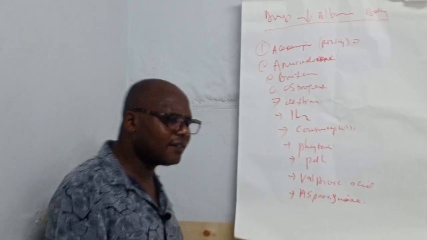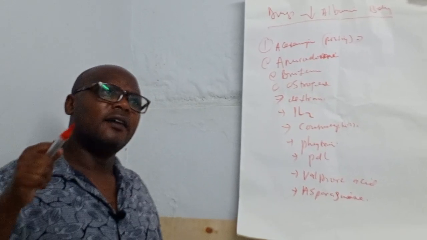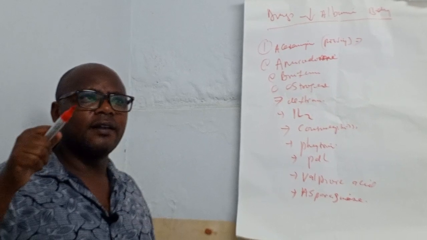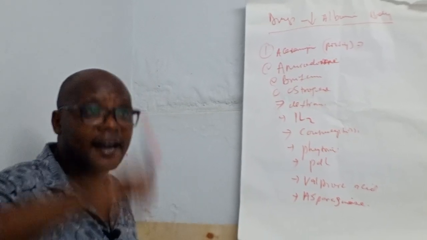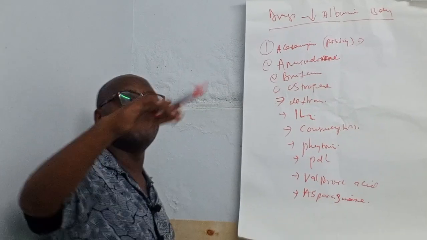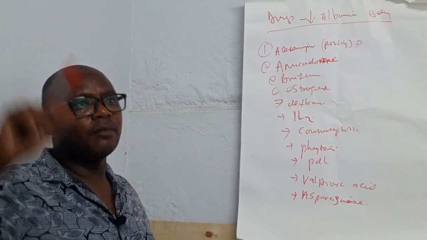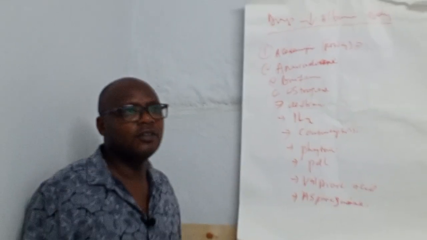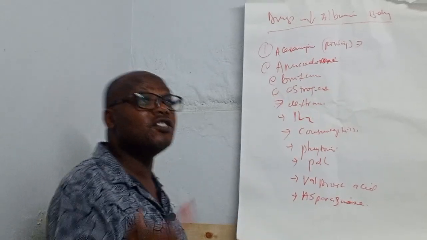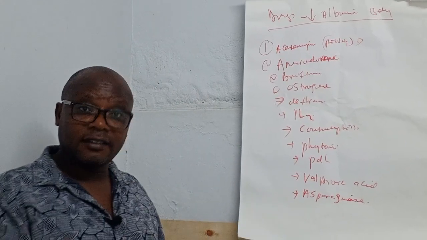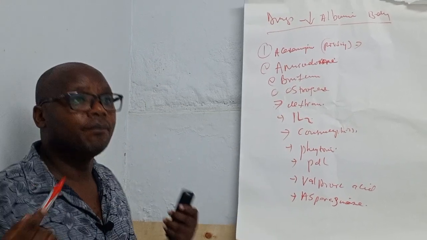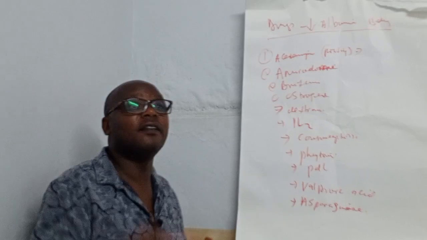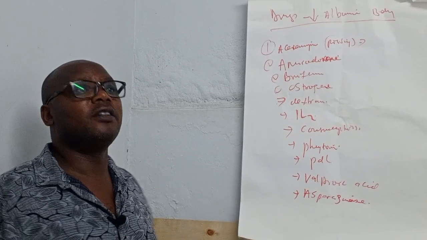We have seen the drugs which interfere with the albumin levels in the body. We have seen the drugs which make high albumin in the body, for example carbamazepine, furosemide, pentobarbital, and prednisone. We have seen the drugs which cause reduced albumin in the body, like acetaminophen poisoning, brufen, estrogen, interleukin, dextran, contraceptives, phenytoin, valproic acid, and also prednisone again.